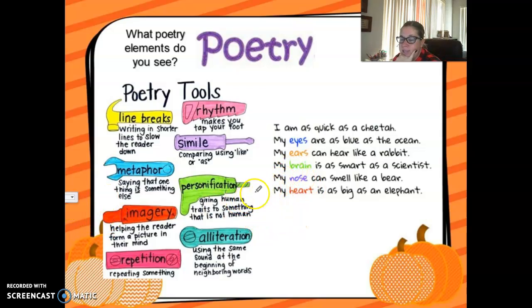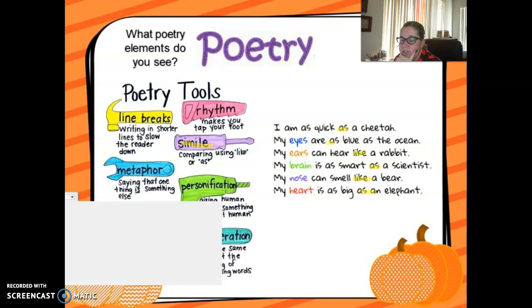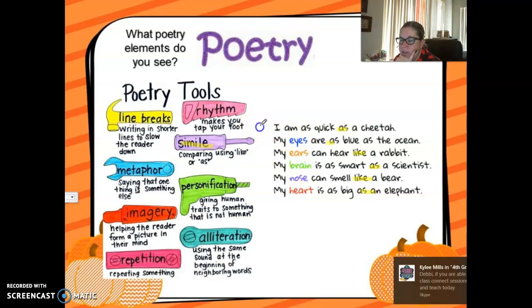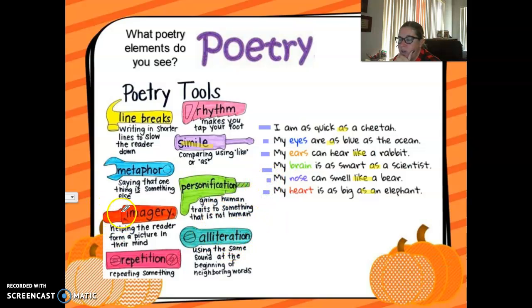So I see similes because they're comparing using like or as, right? All of those. I'm seeing line breaks, right? Here's a line, here's a line. They're all on different lines. I'm seeing imagery because I can picture this. It's doing a great description, and it definitely has a rhythm.